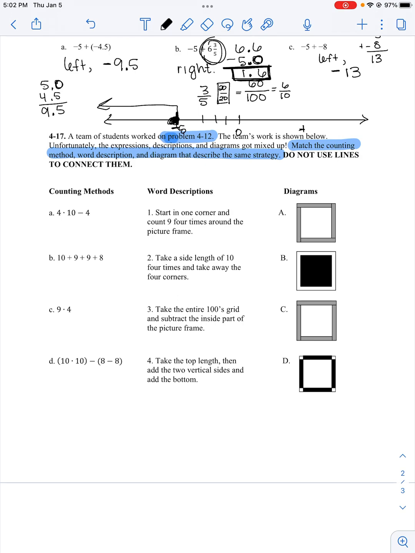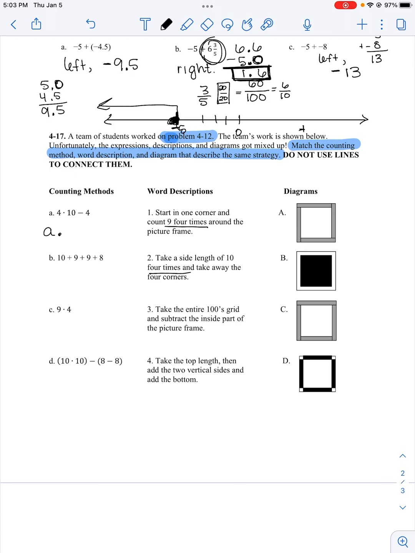So, what I'm going to do is start with A. So, A is 4 times 10 minus 4. So, I have to go through my word descriptions. Number 1 is start in one corner and count 9 4 times. Well, this is 10 4 times, so that automatically tells me that's not it.